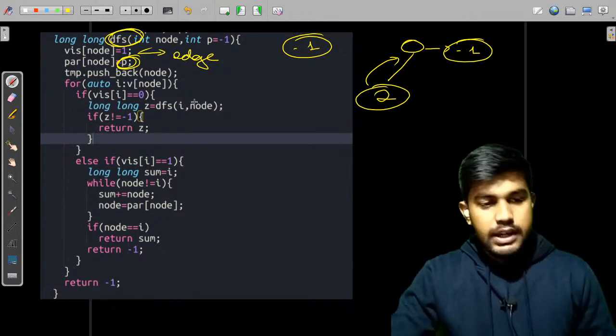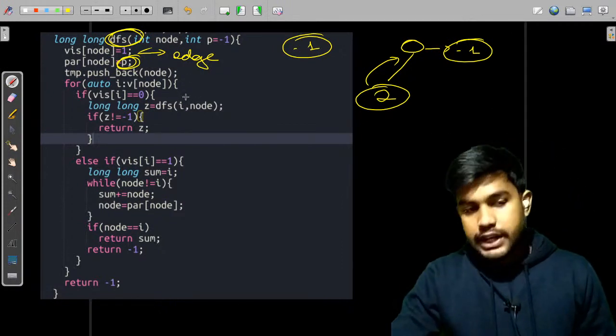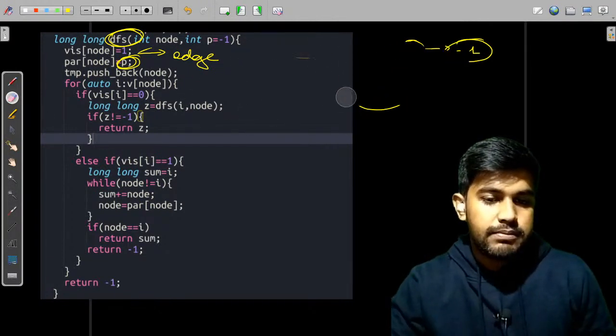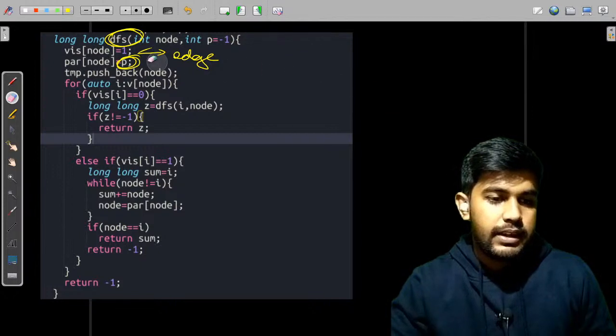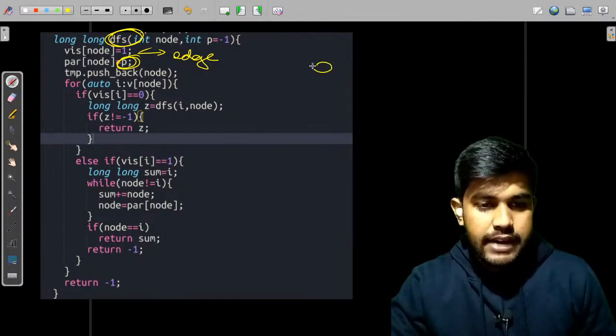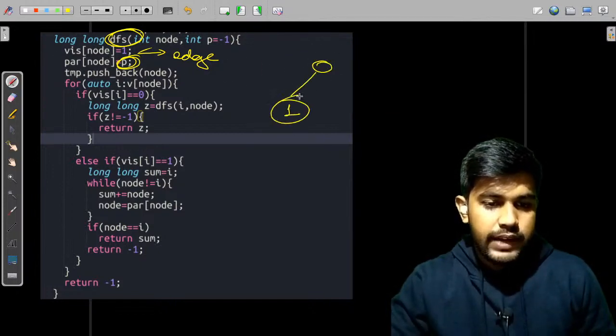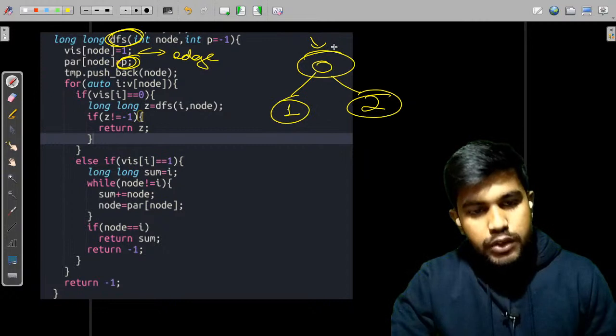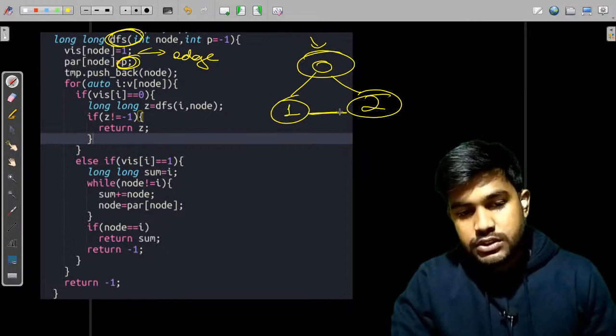Okay, let's move forward. Now suppose let us see a particular graph. Suppose I have 0, then I have 1, and then I have 2. Fair enough. So suppose I visit this 0 with the parent, and this is also a cycle.